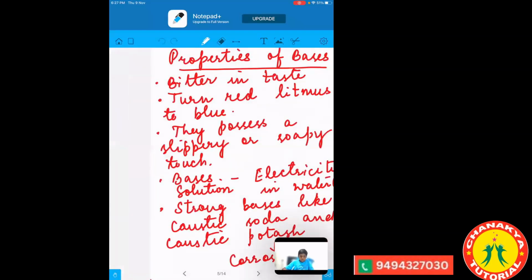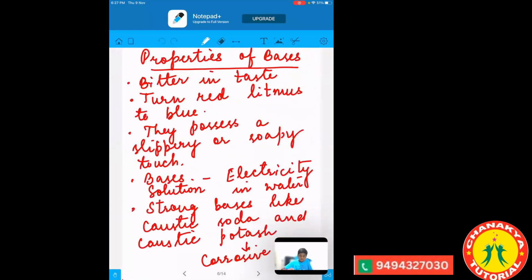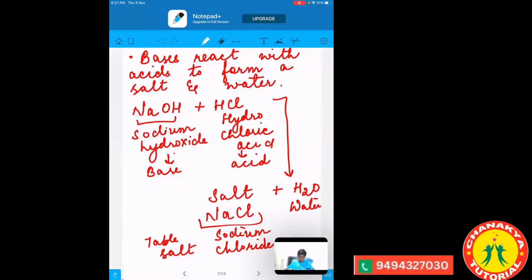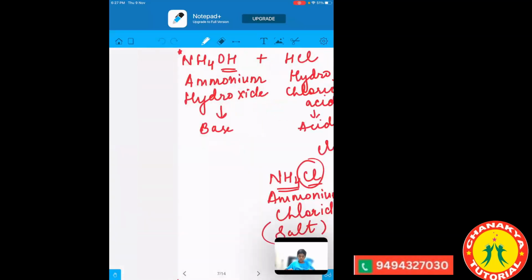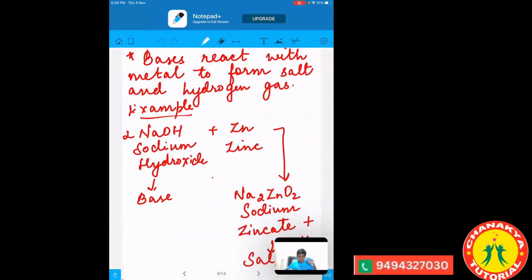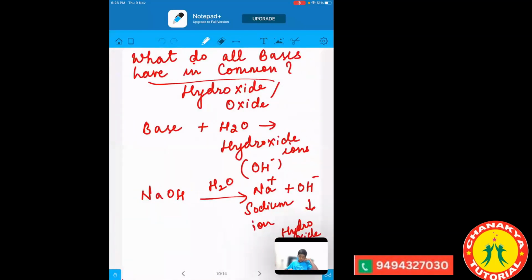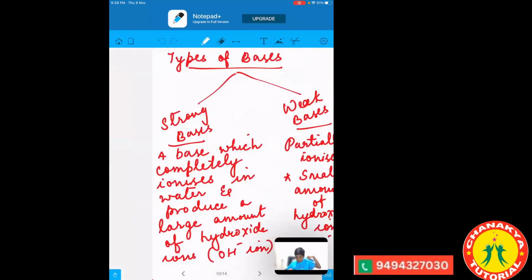Then properties: bitter in taste, they turn red litmus to blue. They have a slippery or soapy touch. They conduct electricity in water. Strong bases are corrosive in nature. They react with acid to form salt and water, and they react with metal to form salt and hydrogen gas. What do they have in common? They have hydroxide in common.